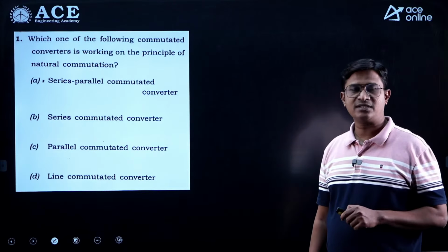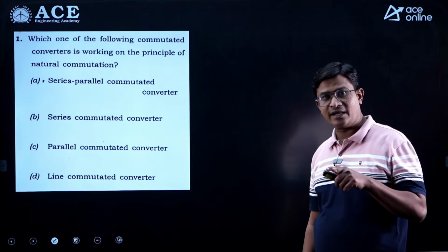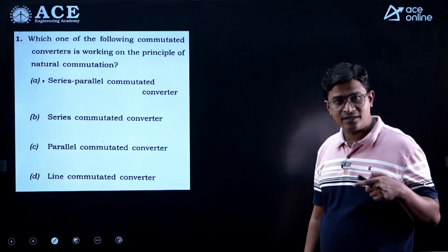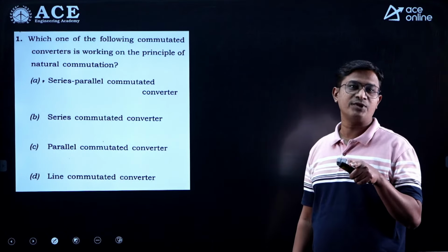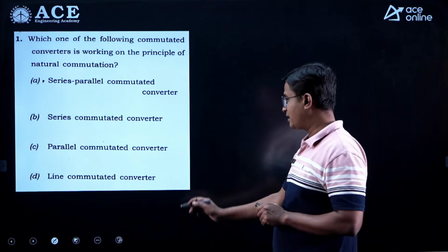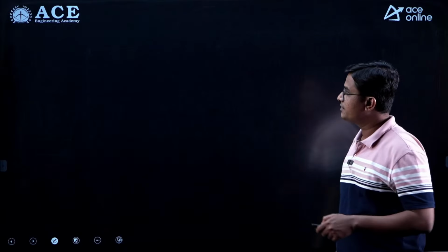It is also known as a line commutated inverter, right? And in that line commutated inverter, your rectifier is operating like an inverter, but their switches are turning off due to the natural commutation, right? So here the correct answer is line commutated converter. Option D is the correct option, right?